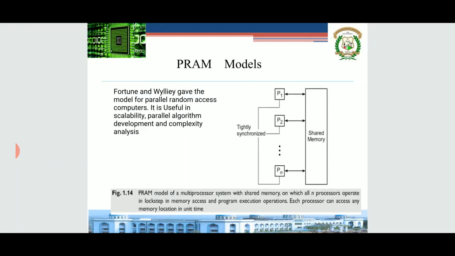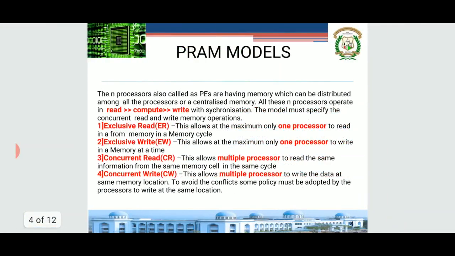Here figure 1.14 shows you the PRAM model, where you can see that there are n different processors sharing a common memory. A shared memory will be there. This shared memory can be distributed for every processor, or it can be one memory, it doesn't matter. But here all the processors can access the memory. As Fortune and Wyllie told, the overhead of accessing this memory is zero, and they all operate in a synchronized fashion.